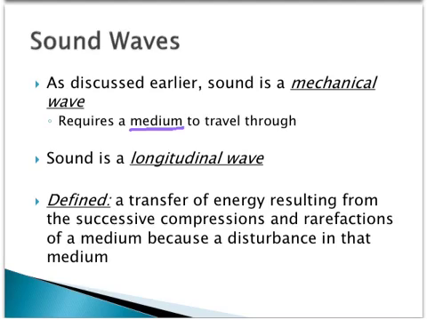Unlike what we've been looking at so far, sound is a longitudinal wave. So it's basically a different type of mechanical wave we can look at. This unit is only focusing on mechanical waves. Since it's a longitudinal wave, we already talked about those properties of compressions and rarefactions. So a sound wave is defined as a transfer of energy resulting from the successive compressions and rarefactions of a medium because of a disturbance in that medium. Again, it's created by a disturbance, and it creates areas of compressions and rarefactions, which again we compare to a crest and a trough.